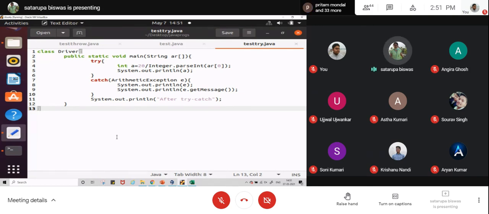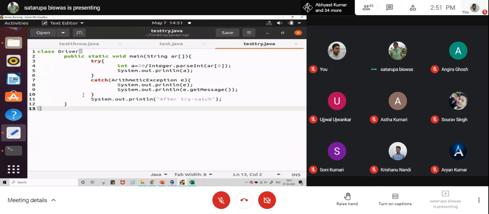So if array index out of bounds occurs, in that case, it will not be handled. It will be terminating the program. If the number format error is occurring, in that case also, it will be terminating the program. But if division by 0 occurs, it will be handled over here.